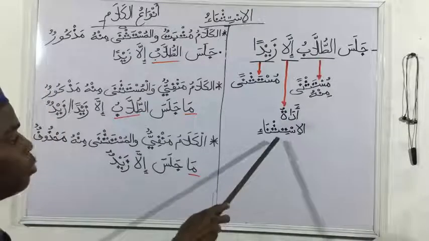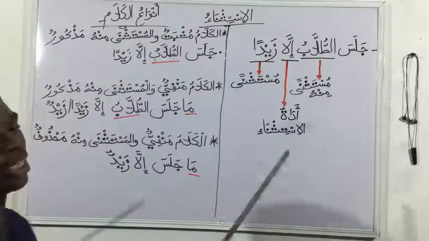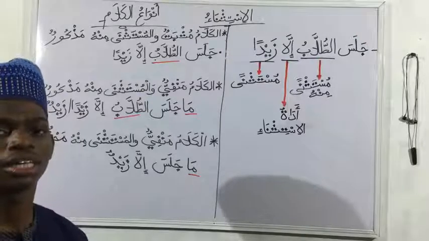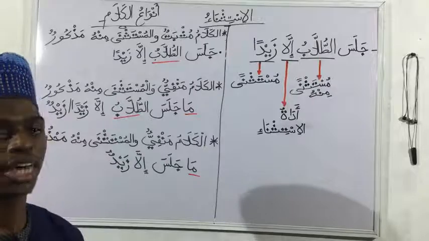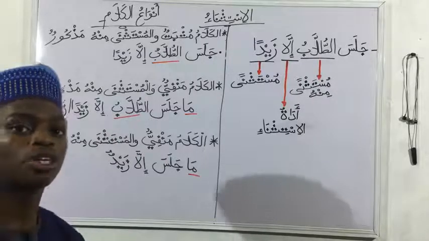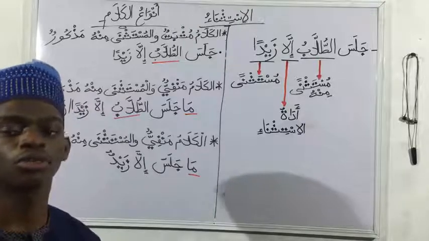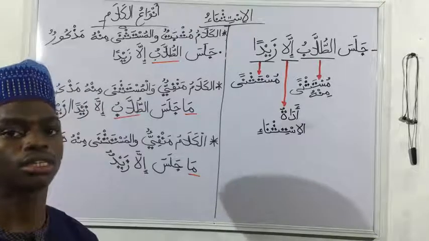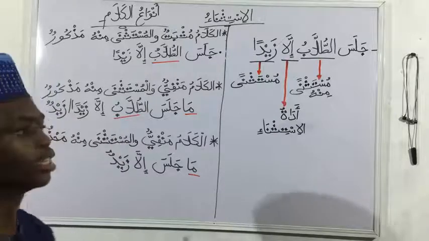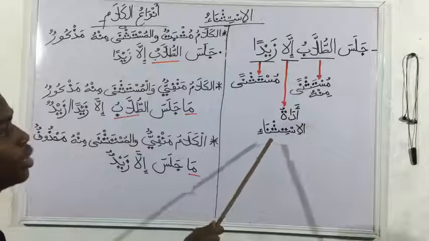The second that we would explain is the adatul istithna. What is the adatul istithna? Adatul istithna is the tool of exception. That is the word that we see in the sentence that is telling us an exception is occurring in this sentence. It is telling us, oh, there's an exception in this sentence. Something is happening here. Everybody is not going the same way. Somebody has deviated. That is the work of the adatul istithna.